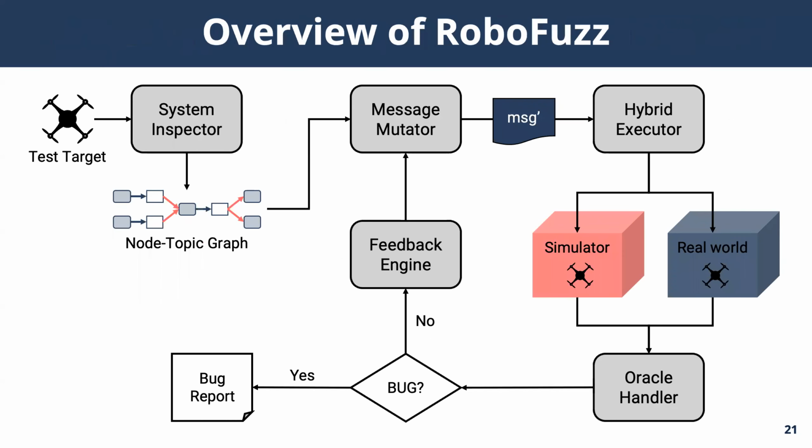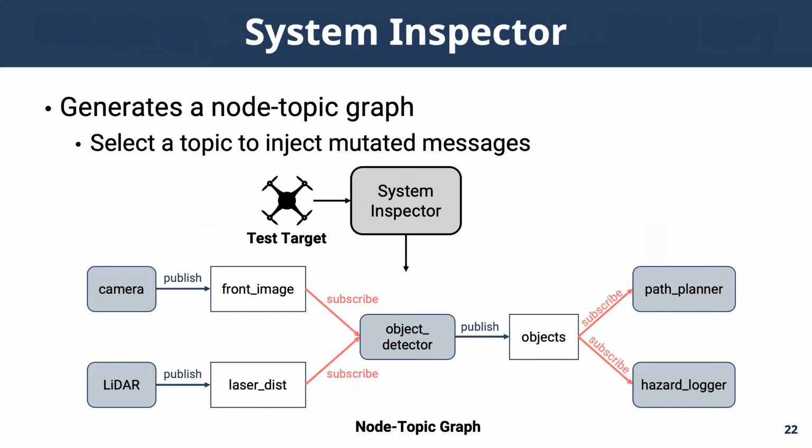Putting all the pieces together, we built a fuzzing framework called RoboFuzz. It's a customizable, semantic feedback-driven fuzzing framework tailored for ROS internals and ROS applications. The architecture of RoboFuzz is similar to that of a typical feedback-driven fuzzer like the AFL, except a few ROS-specific components. The system inspector examines the robotic system under test to extract a graph which consists of all nodes and topics of the robot. With this information, RoboFuzz can select the topic to inject messages and test specific nodes that receive the messages from that topic.